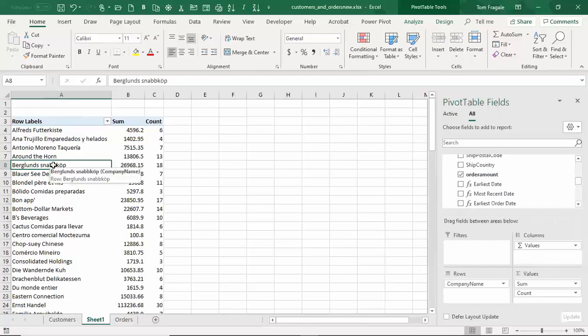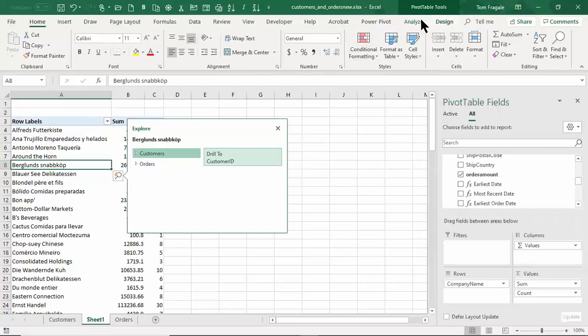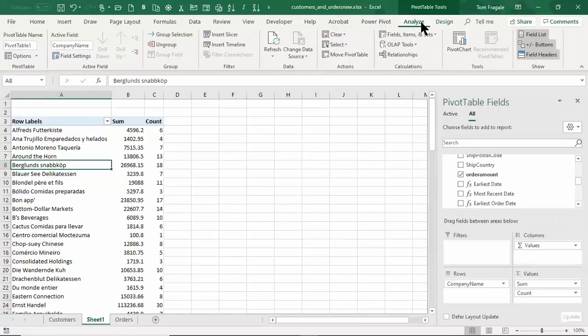So I'm going to pick on the pivot table, and then you get 2 extra menus up top. You get Analyze and you get Design. But you only get those 2 menus when you click on the pivot table. So I'll pick on Analyze, and we'll do Insert Slicer. Insert Slicer is right there. Good.